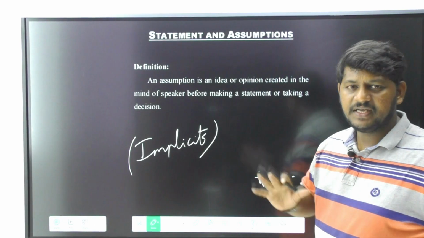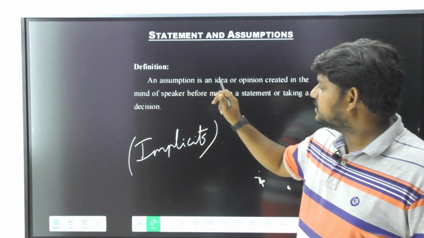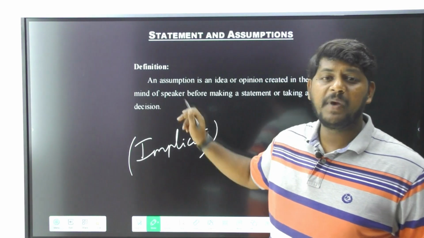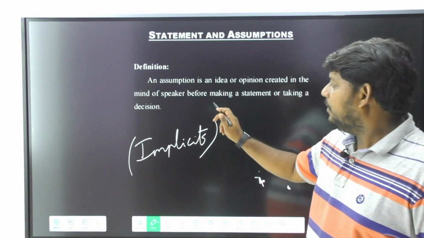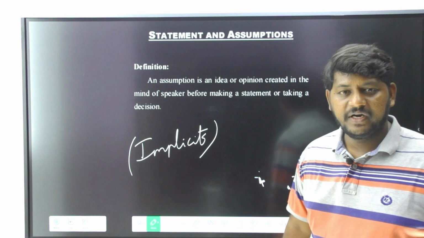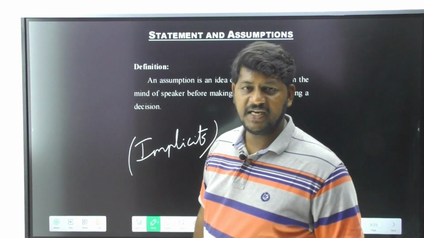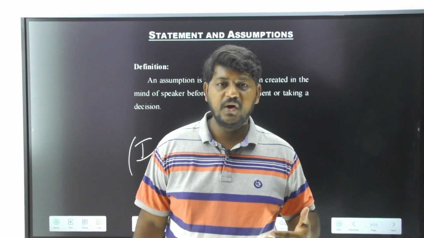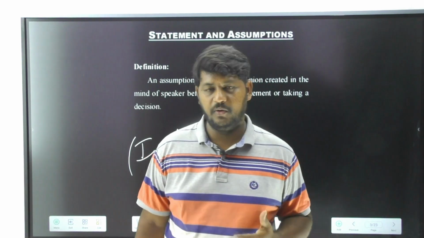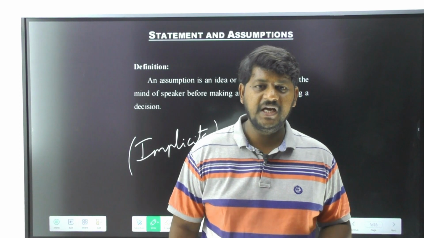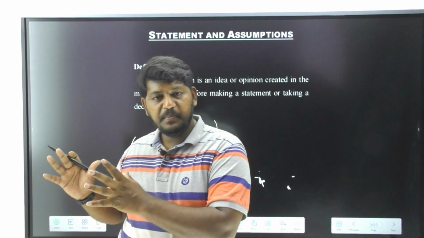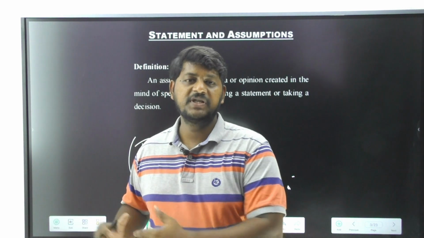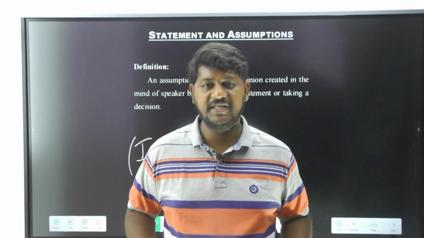The definition clearly states that an assumption is an idea or opinion created in the mind of the speaker before making a statement or taking a decision. So please understand, assumptions are made earlier, and only then is your statement made. Please remember this. First of all, the assumption is made by our speaker, and with that assumption he or she makes a statement.